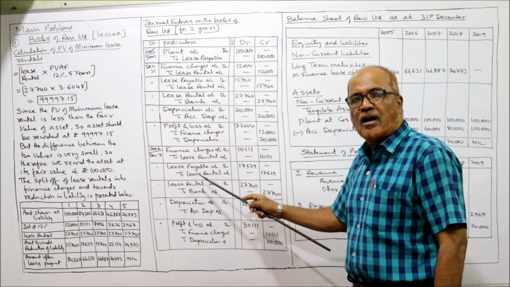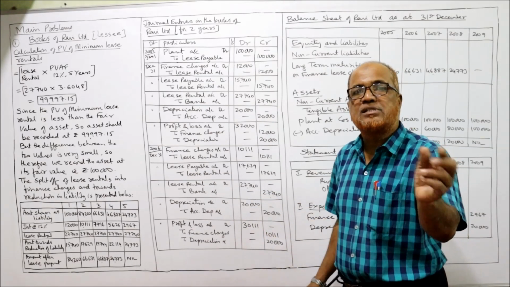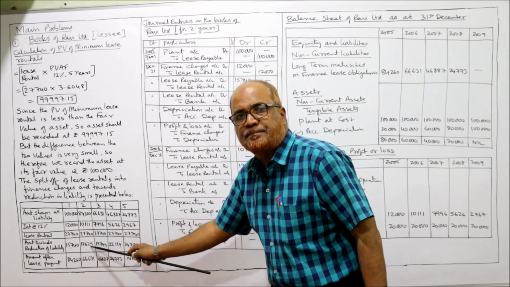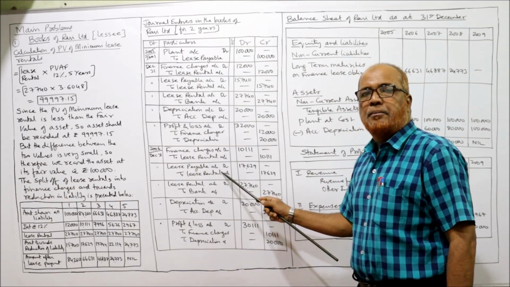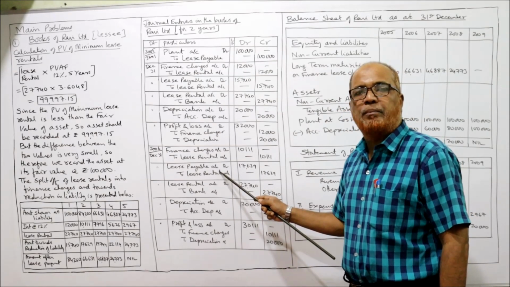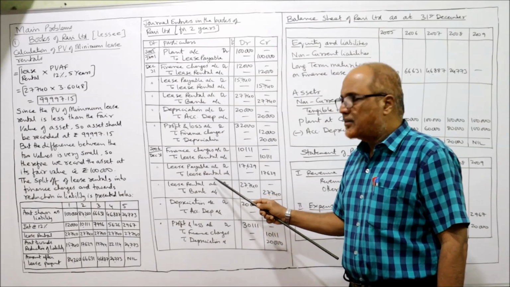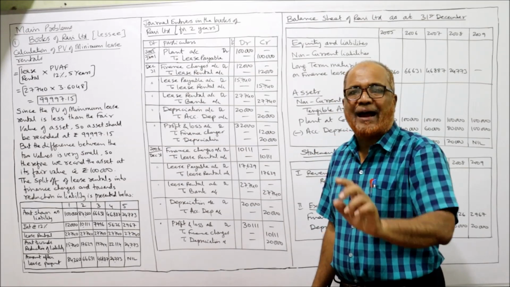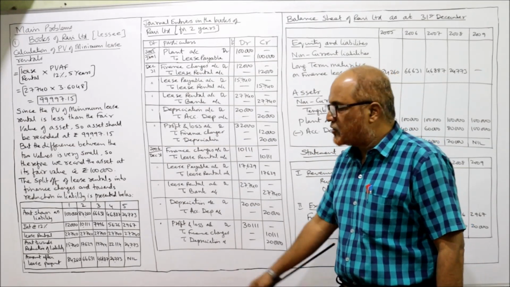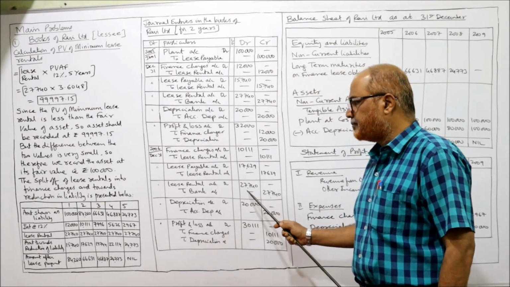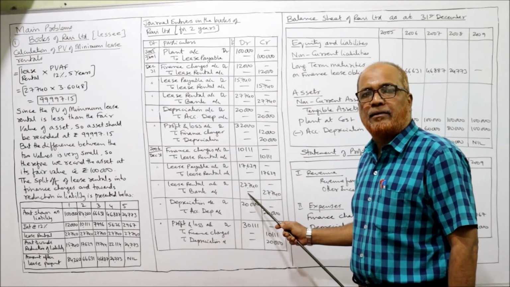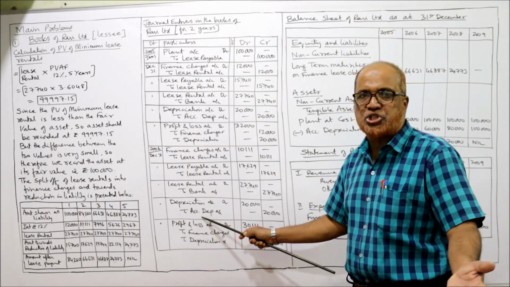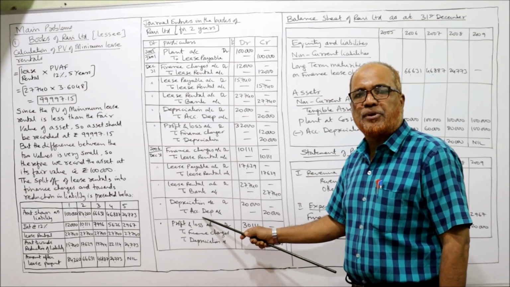Second, lease payable account debtor to lease rental for the principal repayment. How much is the principal repayment? 17,629, being the principal amount repaid or being the reduction in the liability. Third entry will be lease rental paid. So, lease rental account debtor to bank, same 27,740, being the second lease rental paid. Then depreciation account debtor to accumulated depreciation, same entry 20,000, being the depreciation provided.